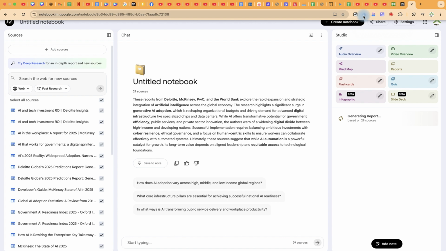You can see the detail of everything, and you can copy this and share with your colleagues, or use it for any content. I think these are the two use cases we can use to test the combination of Perplexity AI and NotebookLM. I hope you enjoyed this video.